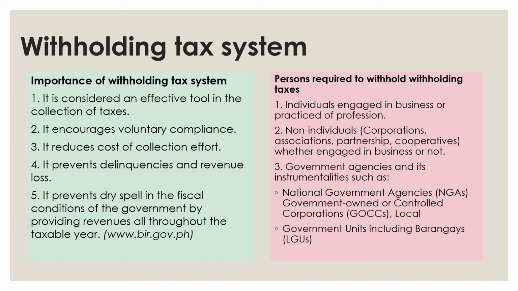Okay, so usually the one who withheld the tax is the one who will pay it to the BIR. But if the government withheld the tax, of course, it's already an income to the government. No need to give it to the BIR. But there are cases where they will give it to the BIR, especially in accounting for government agencies. Okay, so it's still an income of the government.